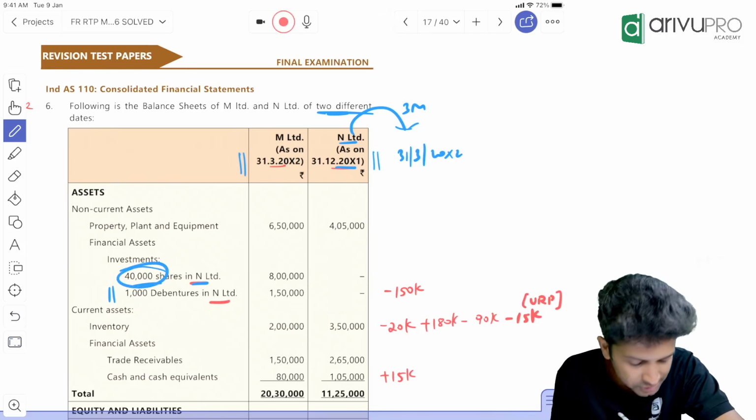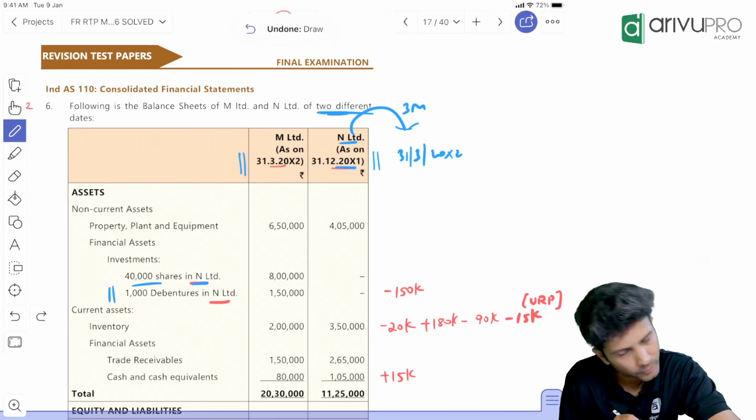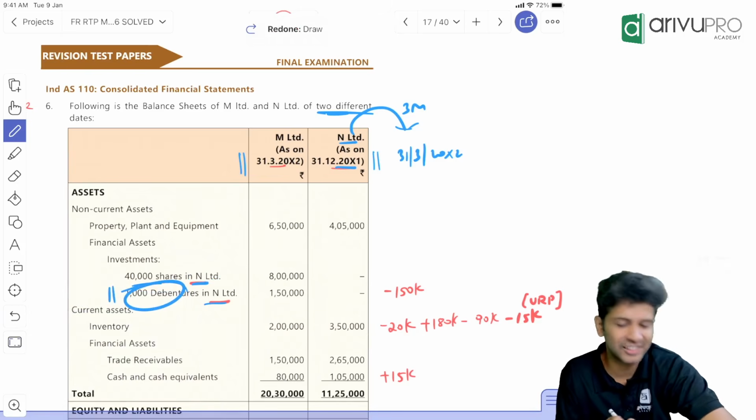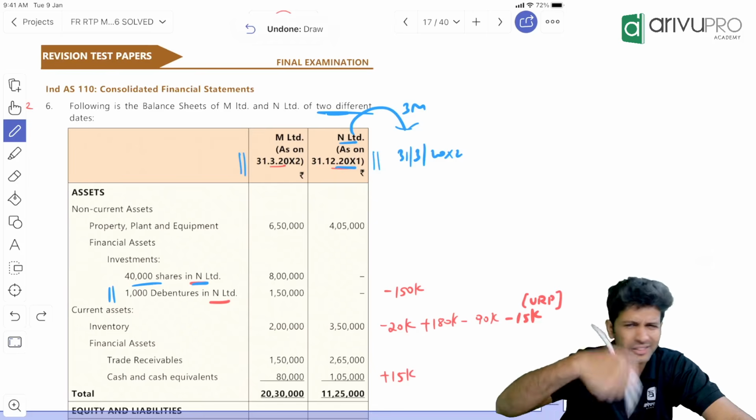How many shares have we purchased? 40,000 shares M has purchased in N. Not only that, one more. Check what that is: 1,000 debentures in N. This is not a new adjustment to us. We have done it, right? In the last few RTPs and MTPs, this adjustment is there.